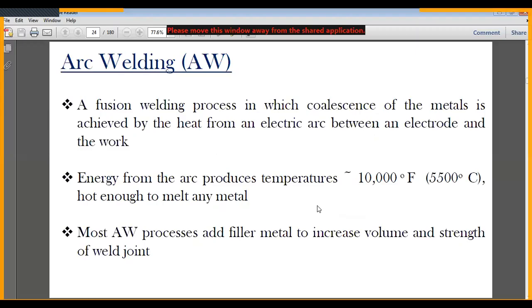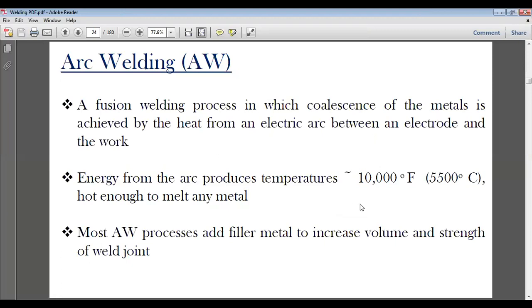In welding, we have discussed earlier that welding is based on three elements. First is how the heat is produced, second is that pressure is applied, and third, if pressure is not applied, then we have a filler metal. So we are coming to arc welding. We have gone through different types of welding, and today we'll be studying arc welding.